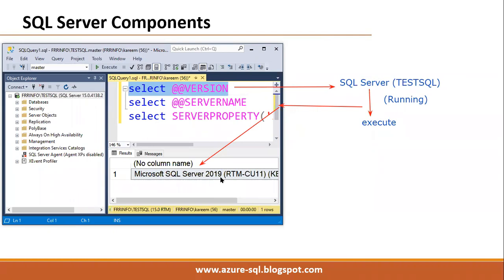Just remember, we have to understand this very clearly. It is very simple, there is no confusion. SQL Server is our main service through which we are connecting and working with SQL Server. It is the main service which is processing the queries. To connect to this server, we are using one tool called SSMS.